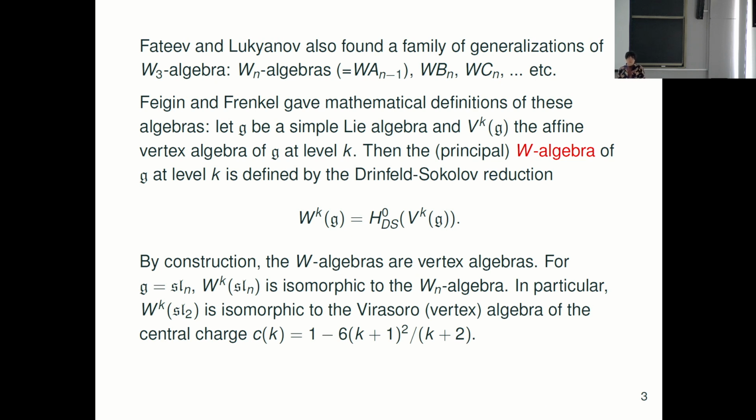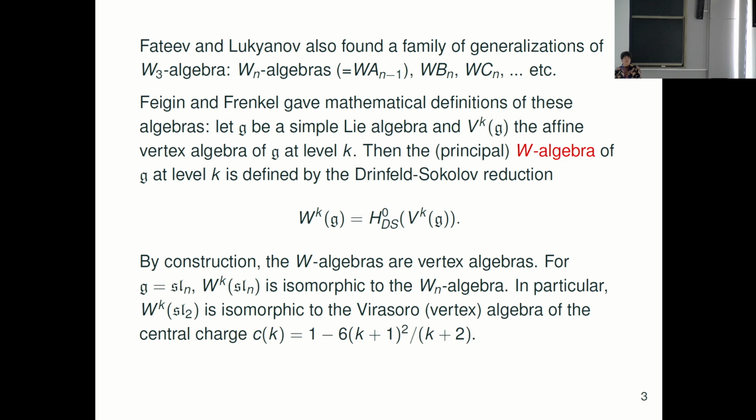Physicists worked so hard, but Fateev and Lukyanov found a generalization of this algebra named the Wn algebra. It is defined as the kernel of screening charges, which they associate to a root system of type A. They then changed the root system to types B, C, D and got WBn, WCn, WDn, and so on.